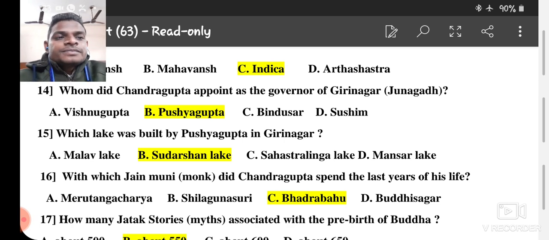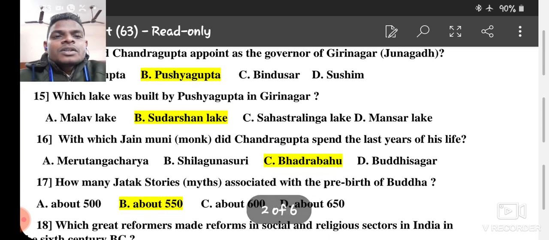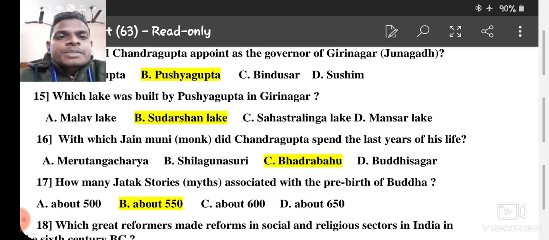Number 15. Which lake was built by Pushyagupta in Giri Nagar? The very famous Malav Lake was built in the Solanki period by Minal Devi. Then Sudarshan Lake, then Sahasraling Lake and Mansar Lake, which is situated in Viramgam. Number 16.